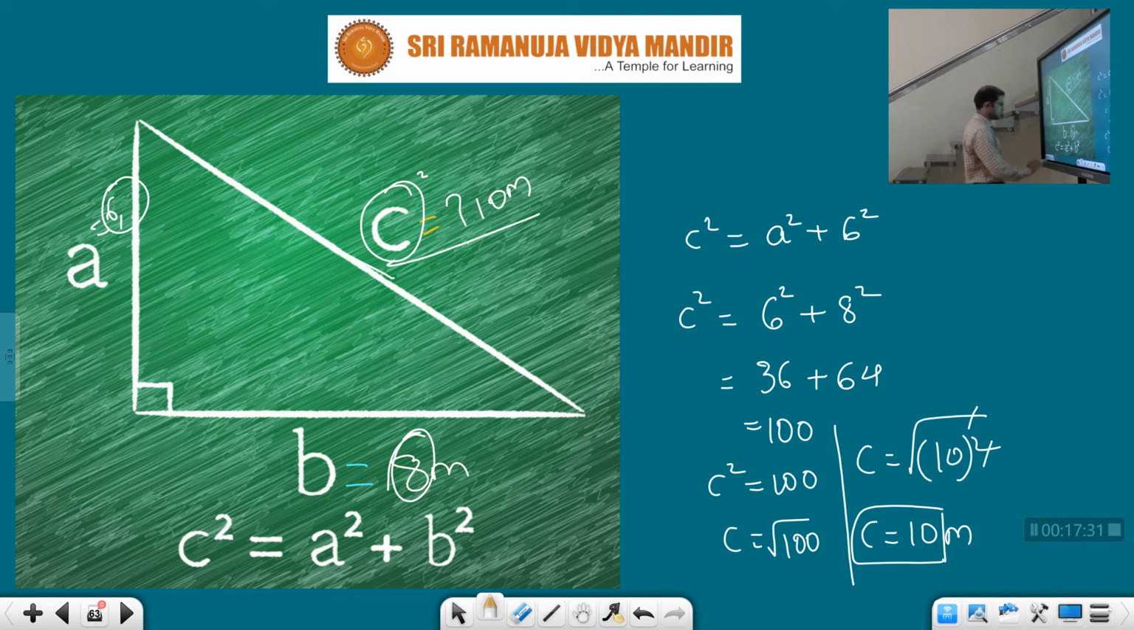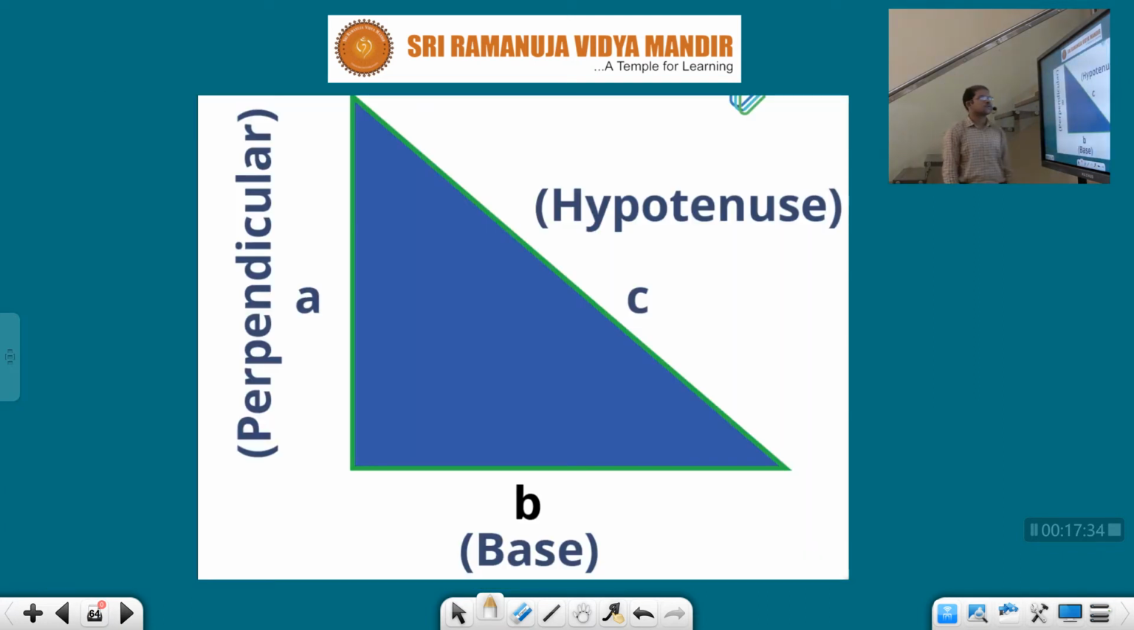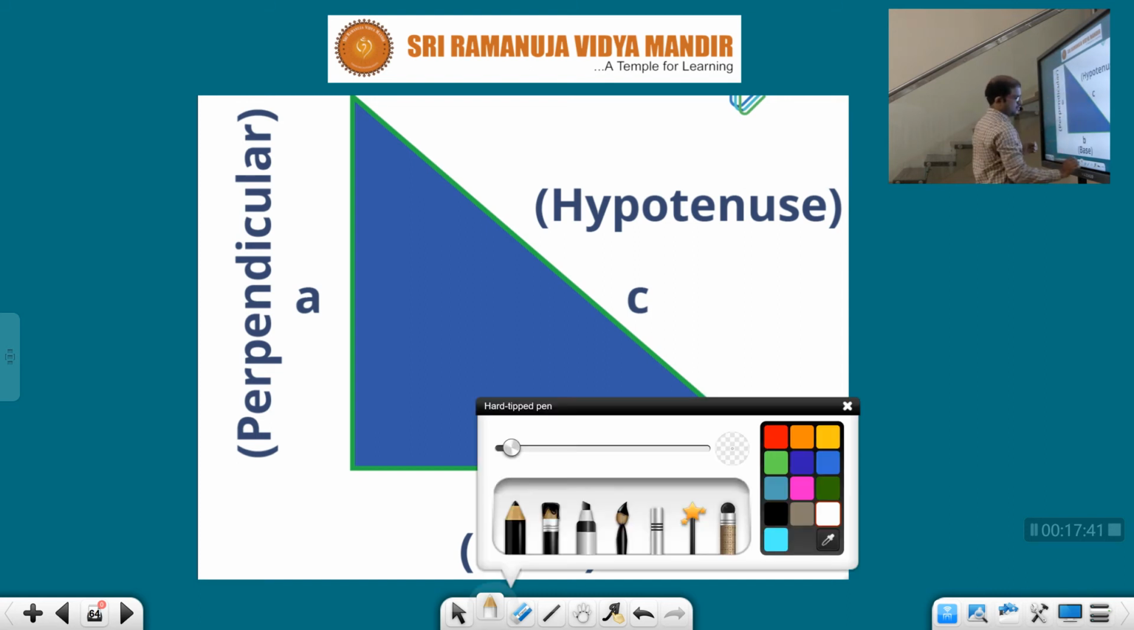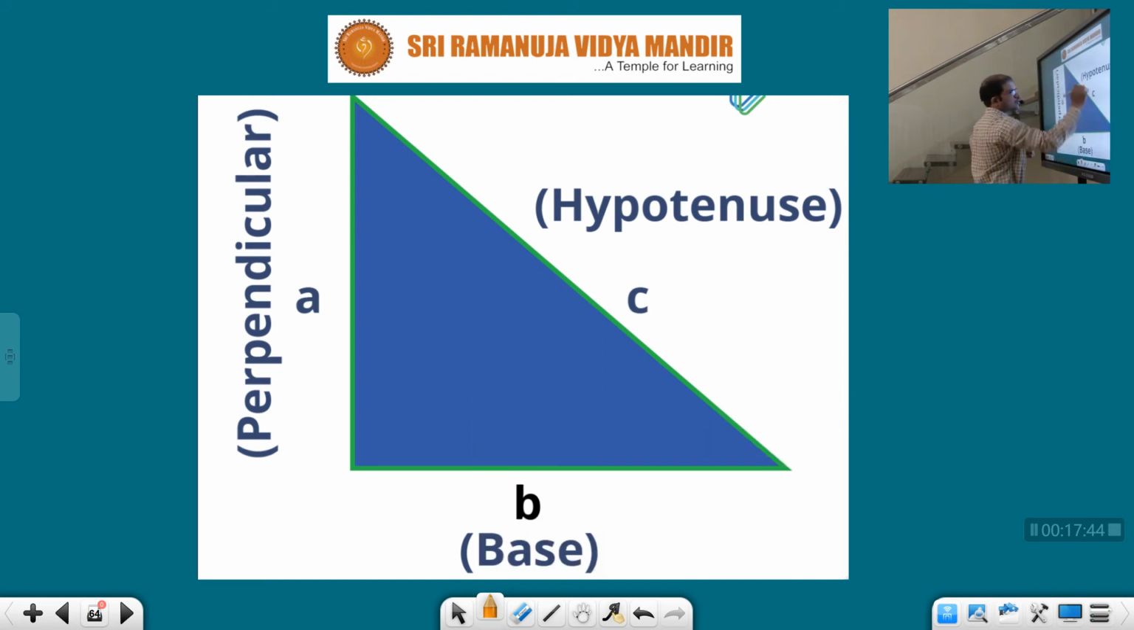Various problems are there, children, based on the Pythagoras theorem. Always remember this side is the hypotenuse. Usually the side c, this is called the hypotenuse. This one b is nothing but the base, and this a, this is nothing but what? Perpendicular. Clear? 90 degrees. Right angle triangle, children.